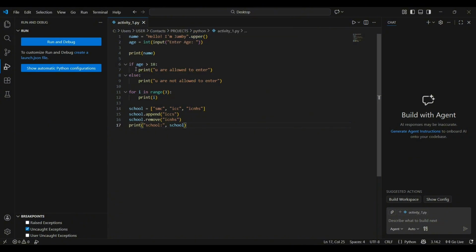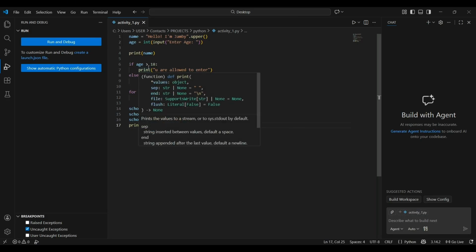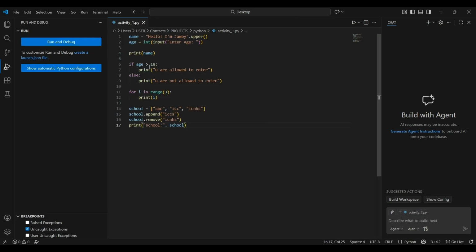Then in my conditional statement, I use if else. If age is greater than 18, it will print you are allowed to enter. Then if you are below 18, you are not allowed to enter. Then for my for loop, I range for i in range 3, print i. So this for loop, it will run 3 times.